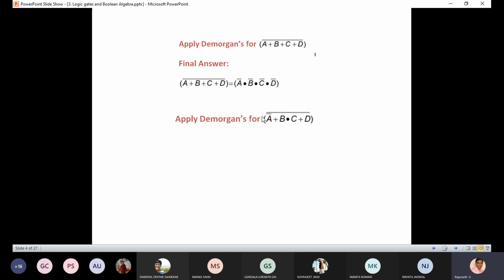And can you say the answer for the second question? A dot B bar plus C bar dot D bar... C bar dot A dot B... A bar plus B whole bar... C bar plus D whole bar? Let me...